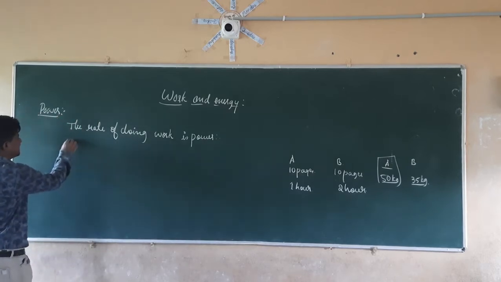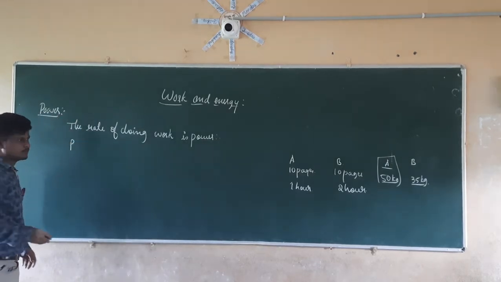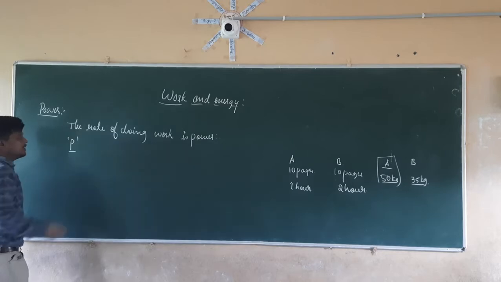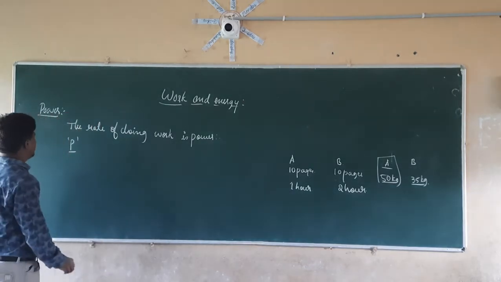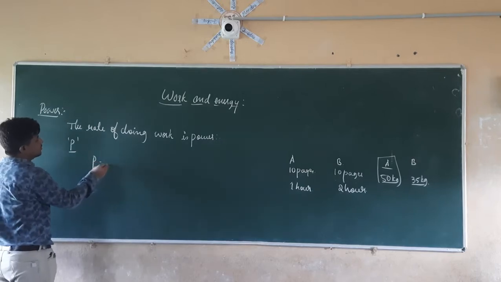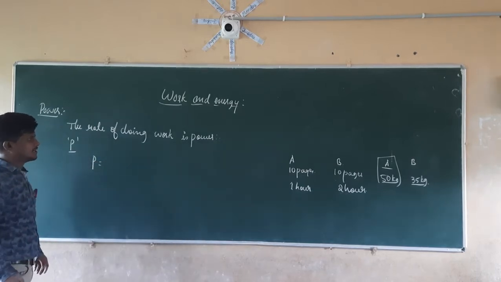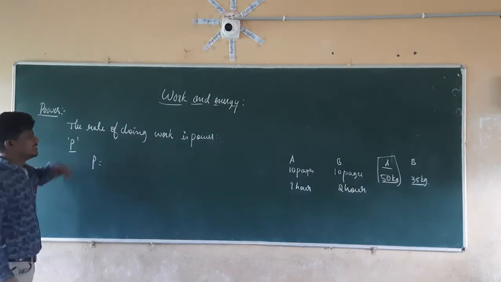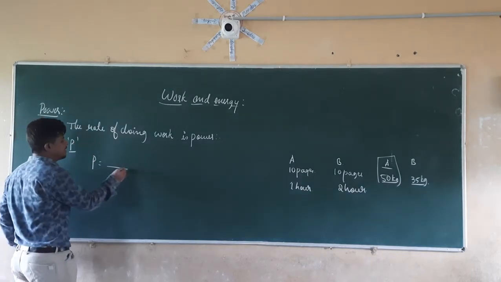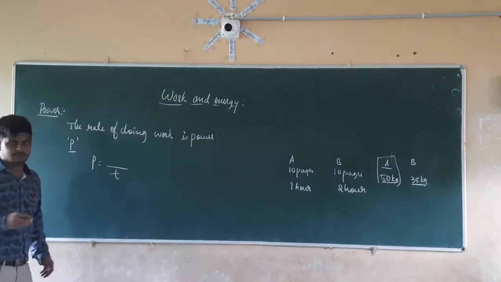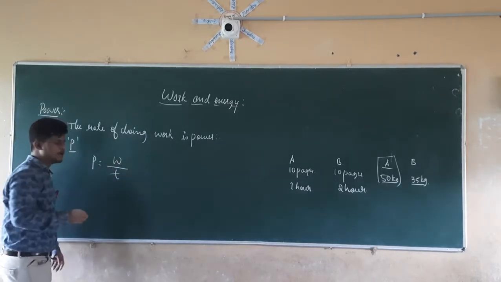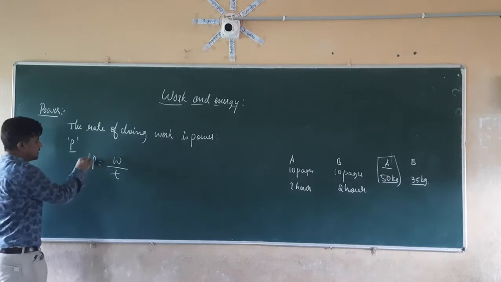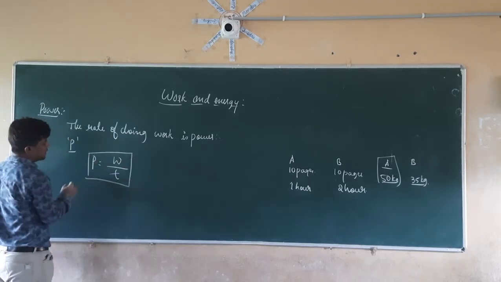Right. So power is indicated by the symbol P. And its formula is, if we check here, P is equal to, we know that power is nothing but the rate of doing work. Since there comes rate, we have to take the time at the denominator. So P is equal to W by T.